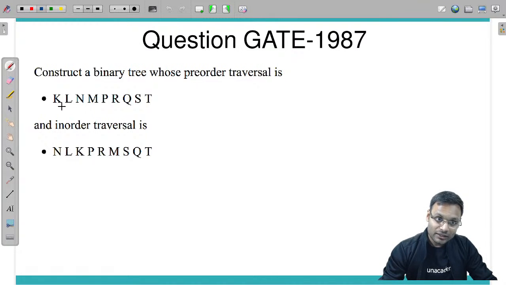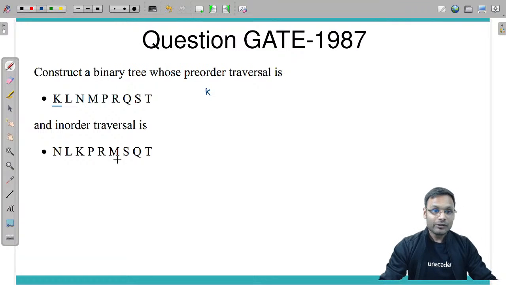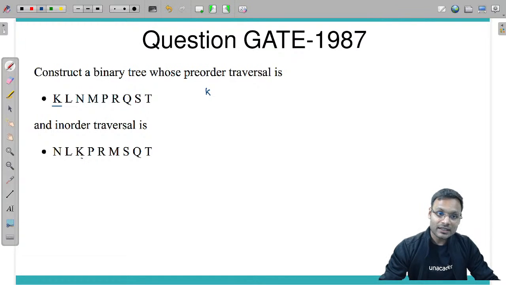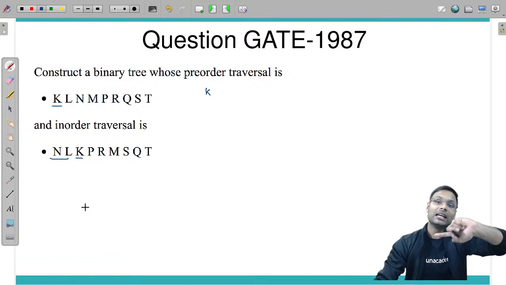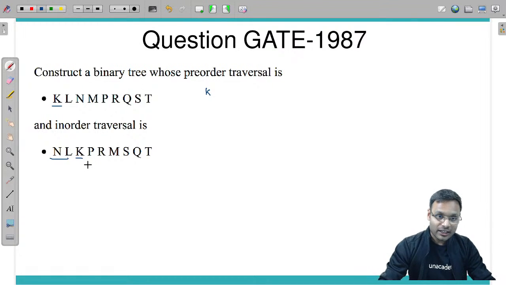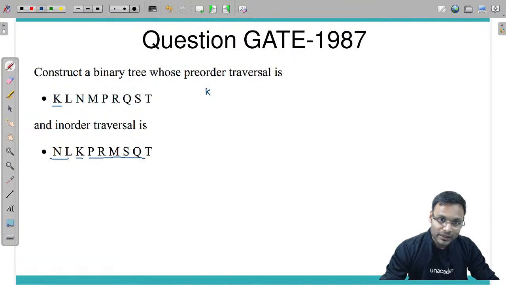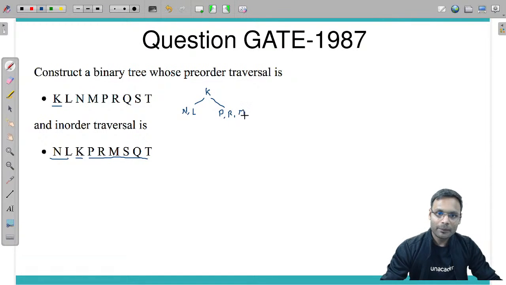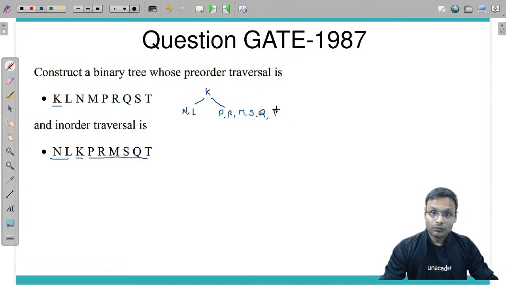In pre-order traversal, we know that the first symbol is the root. So K is the root. Now we will see where K is traversed in the in-order traversal. Whatever we traverse before K will be the left subtree, and whatever we traverse after K will be the right subtree. So the left subtree has N and L, and the right subtree has P, R, M, S, Q and T. Got it?